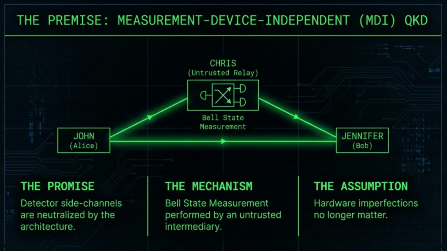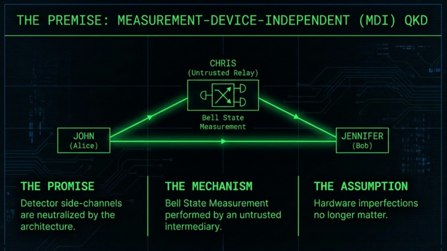MDI-QKD. To understand why the time shift attack is so devastating, we must first look at the architectural defense it bypasses: Measurement Device Independent QKD, or MDI-QKD. In a standard setup, we worry about the detectors. We assume the adversary, Eve, might try to hack the hardware itself. MDI-QKD was designed to neutralize that entire class of side-channel attacks.